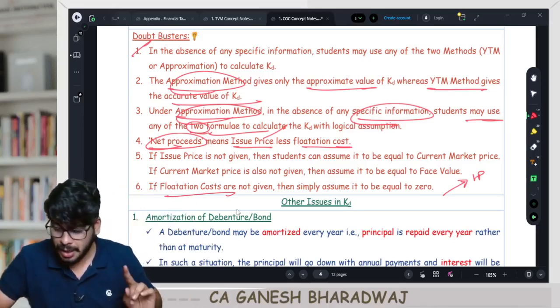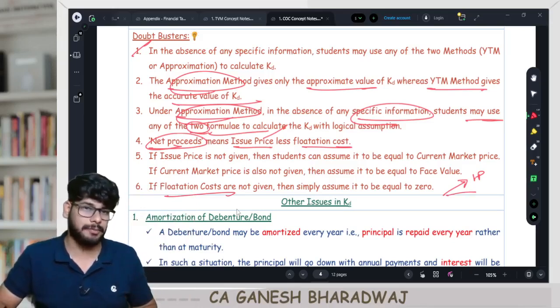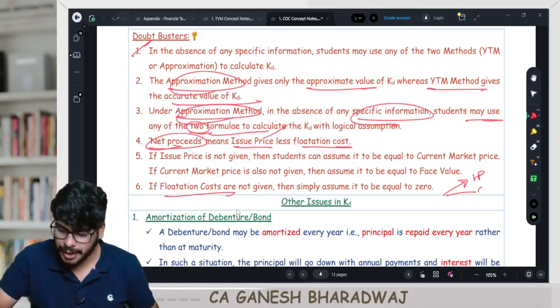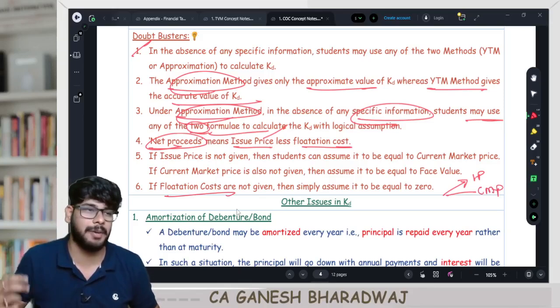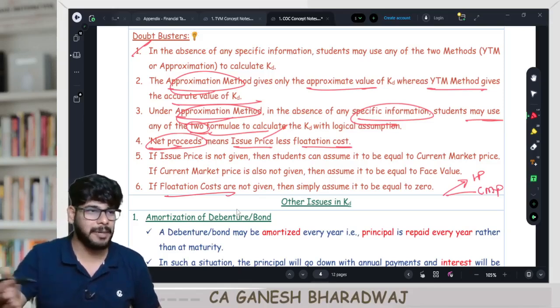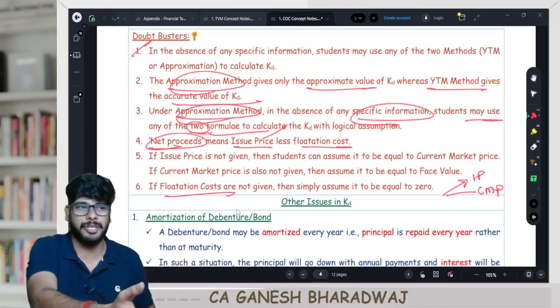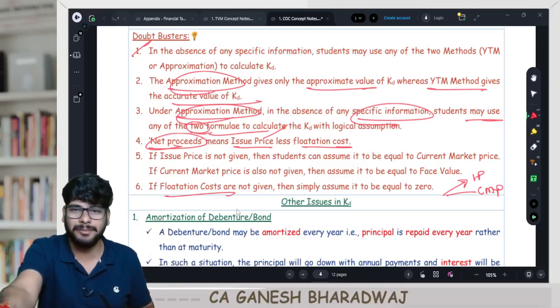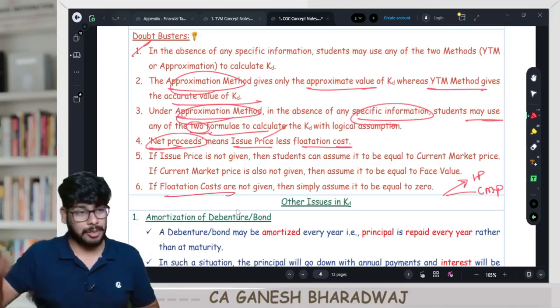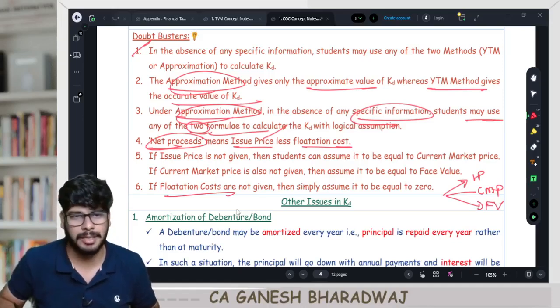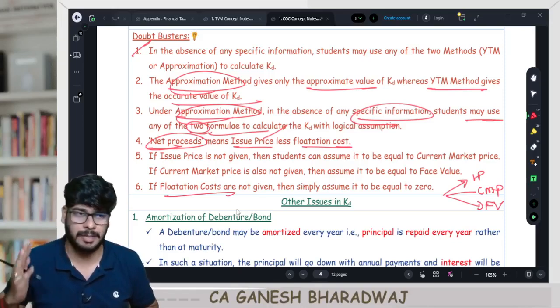Clear with this? Suppose issue price is not given, but they have given in the question the current market price is so and so. You can take the current market price, that takes the second priority. Why? Current market price means what? Today if I go to the market, that will be the rate prevalent in the market. So even if the company wants to make a fresh issue, it can only be around that price, no? Are you clear with this? That's why. Suppose current market price is also not available, then you assume that the issue was made at the face value. Are you with me? A very logical and a graded assumption.